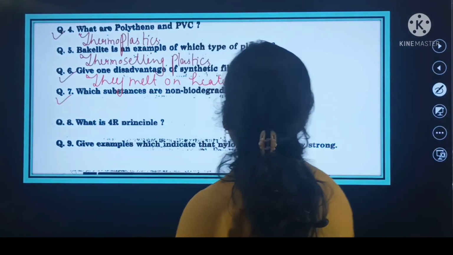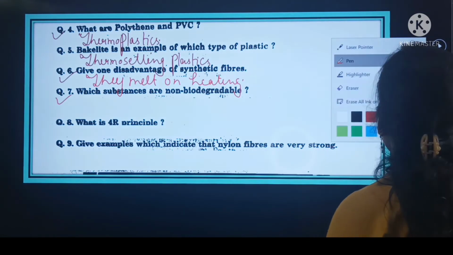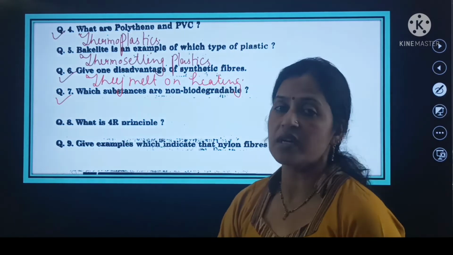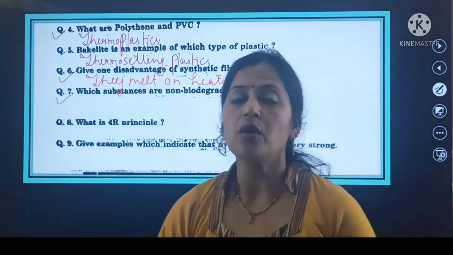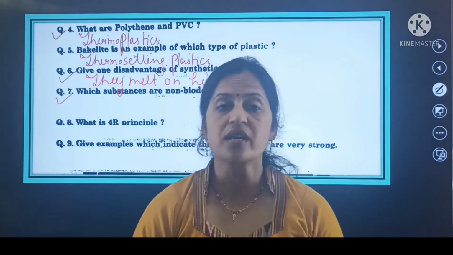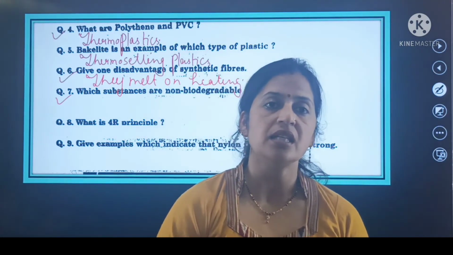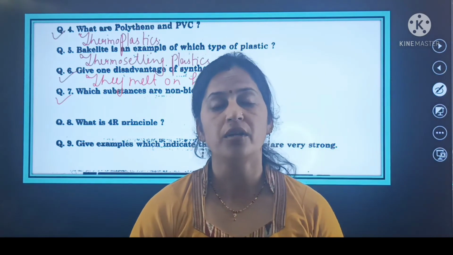Now shift to question number 7, and your question number 7 is which substances are non-biodegradable? So the substances which cannot be decomposed by bacteria, these are known as non-biodegradable.